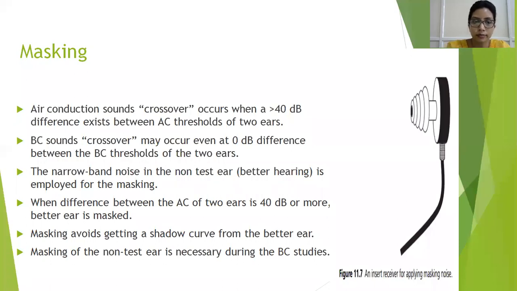So this is the ear insert receiver for applying masking noise. This goes into the opposite ear of the testing. So if I'm testing my right ear, this goes into the left ear and it produces a narrow band noise in my left ear so that the crossover does not occur.